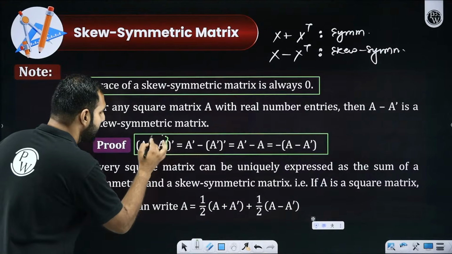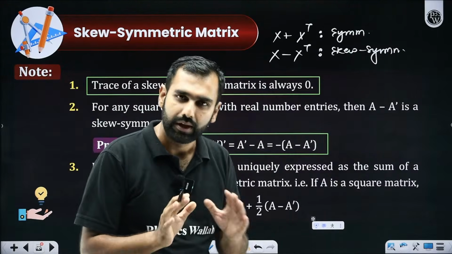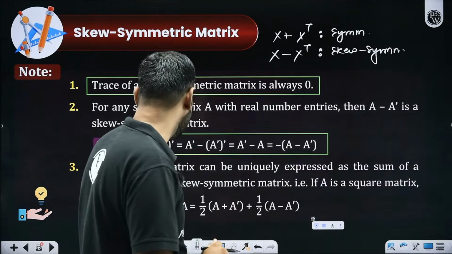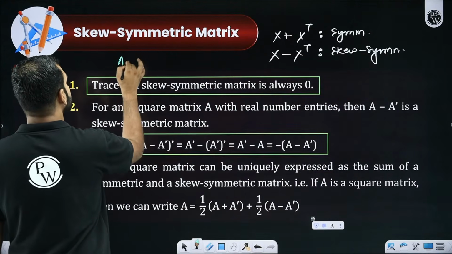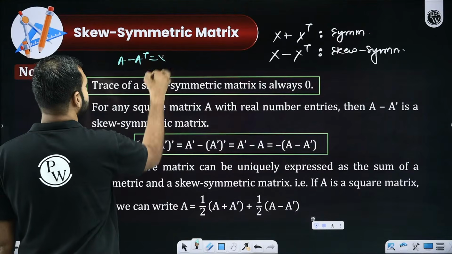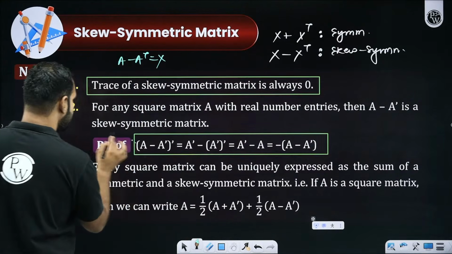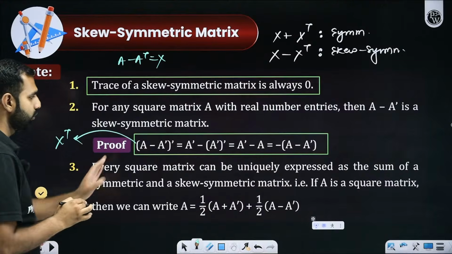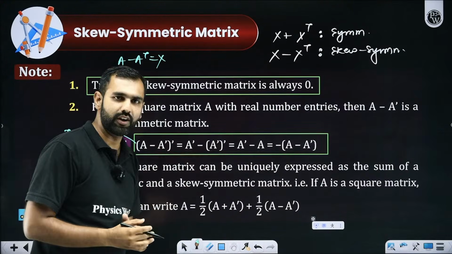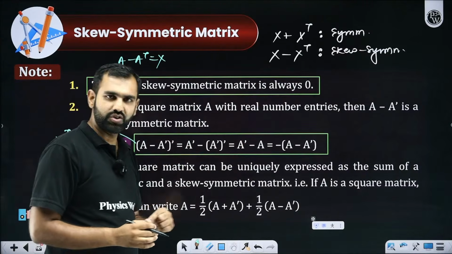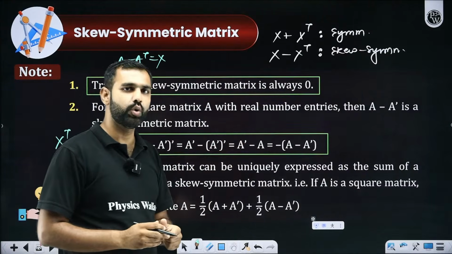A minus A transpose, I am claiming it is skew symmetric. Just to make you understand this, let me take A minus A transpose as X. So X transpose is what? A transpose minus the transpose of the transpose. A transpose is transposed, but the transpose of the transpose is the original matrix.